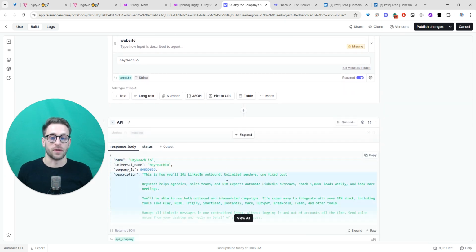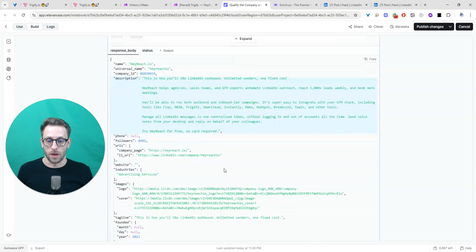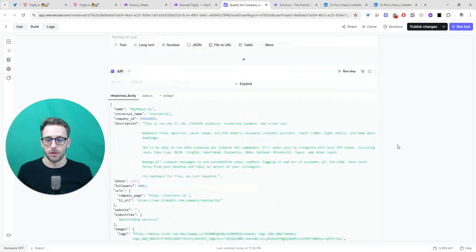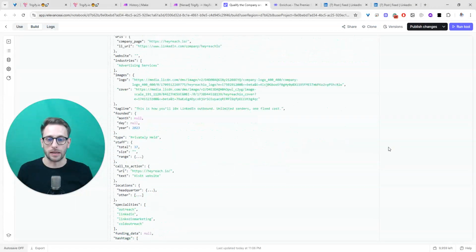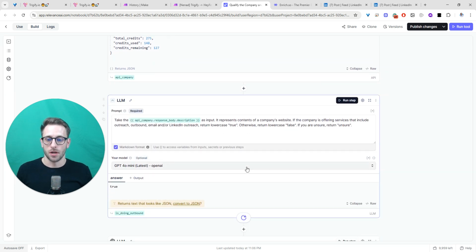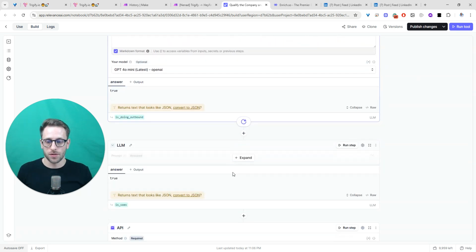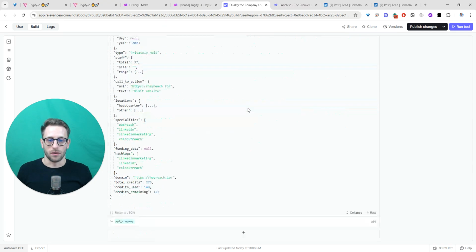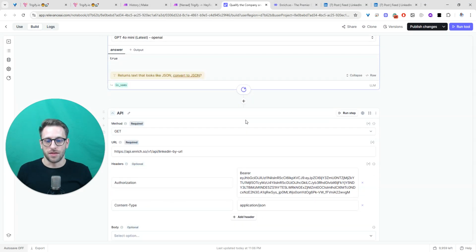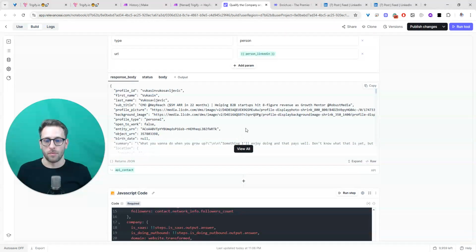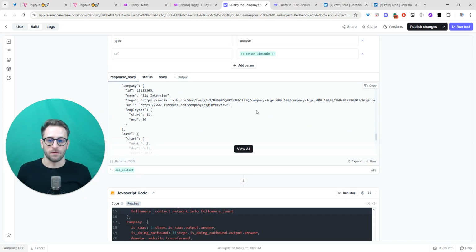So the first thing, enrichment of the company. We got some information, then we are asking, okay, we got to the very bottom, scrolled automatically. Let me just go back real quickly. Asking ChatGPT if it thinks that this company is doing outbound types of activities, true or false. If this company is a SaaS company based on the description that we got from enrichment, then we are targeting API Enrich.so to get information about this person and get number of followers.